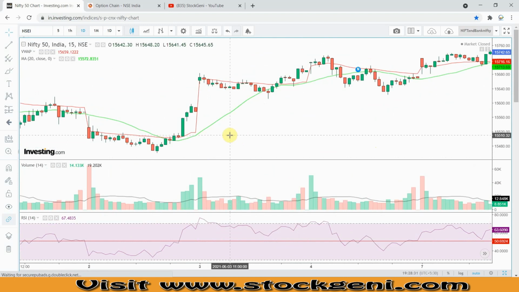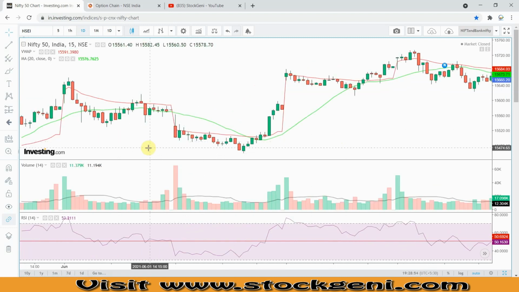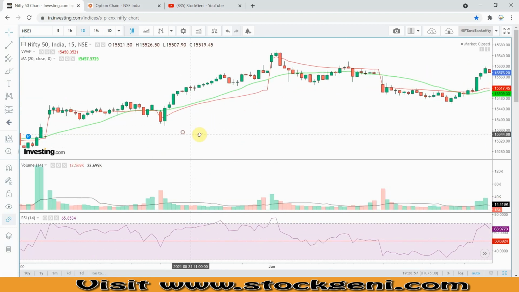Whenever you see this 20 days moving average and this VWAP crossing, and the price is trading above this moving average, there is a high possibility that Nifty will keep trading above it. Let's start from anywhere, and I'll tell you some tweaks also.